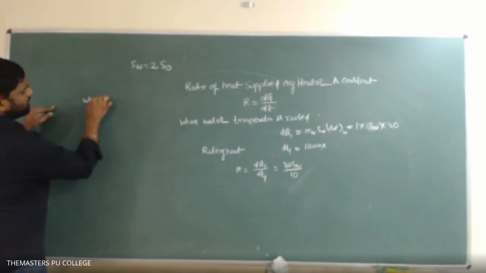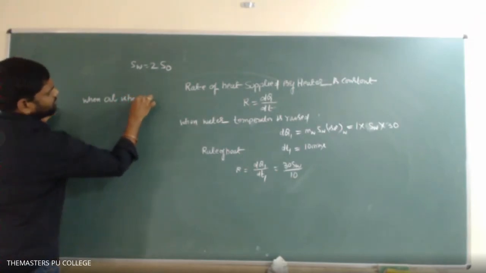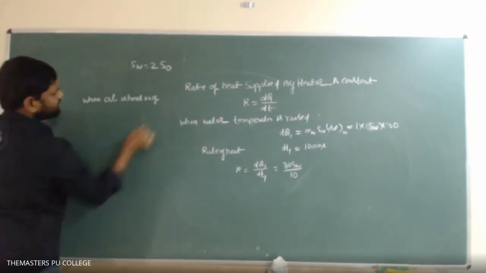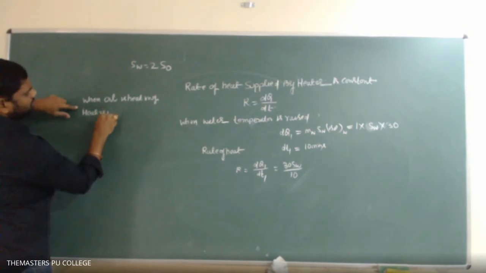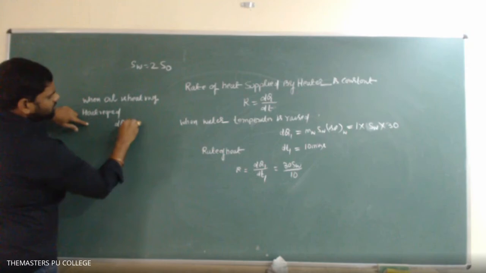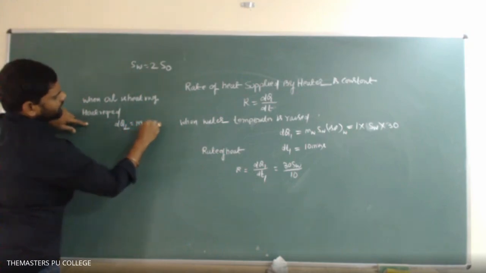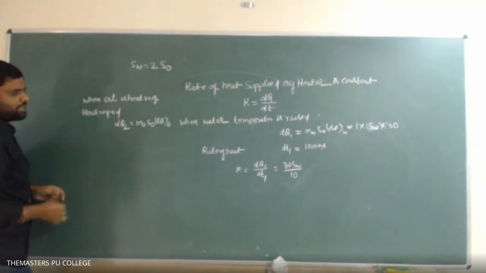Next here I am writing, observe clearly. When oil is heating, heat required dq2 is equal to mass of oil into specific heat of oil into delta theta, the oil temperature change.